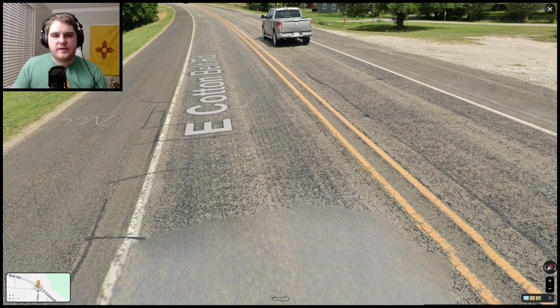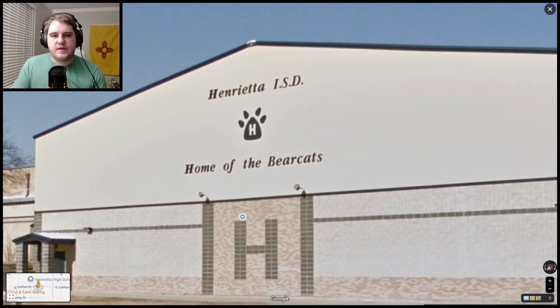Again, Texas has the wider yellow lines, as can be seen here as well. Something interesting about Texas is that a lot of its communities use the letters ISD. These letters stand for Independent School District and can be found on places that aren't just schools. Again, a couple other states do use these, but they are very prevalent in Texas across the entire state.